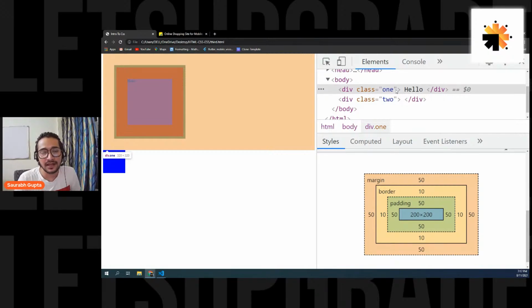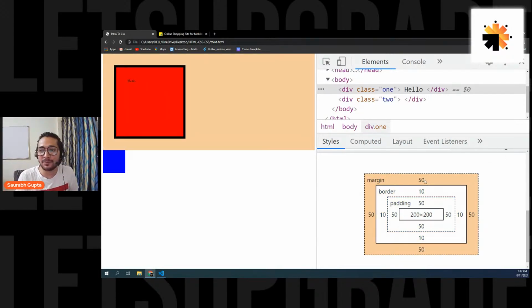Because div is a block element. Now there are types of element, there are categories of element, and div is a block element. And block elements by default internally have a right margin that goes towards the end. Remember this, guys. So even if I have said that I want the margin to be 50, the right margin is still going towards the end, because that's the default behavior of a block element, and div is a block element.